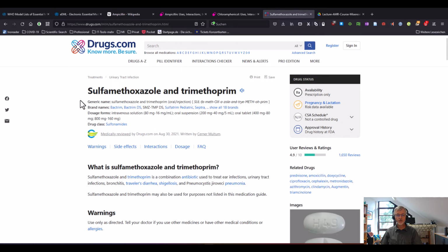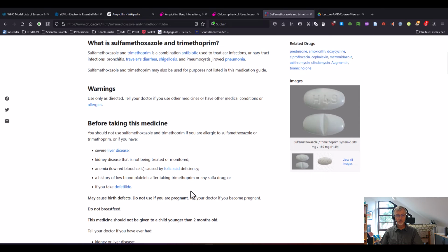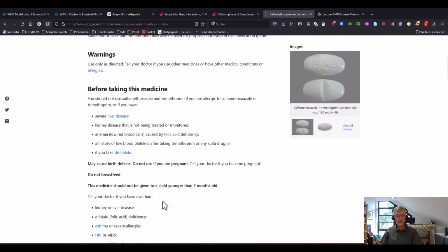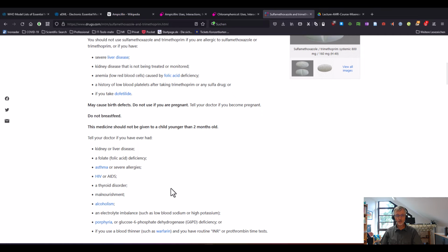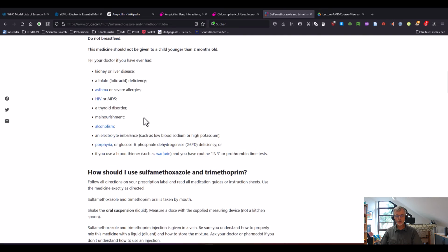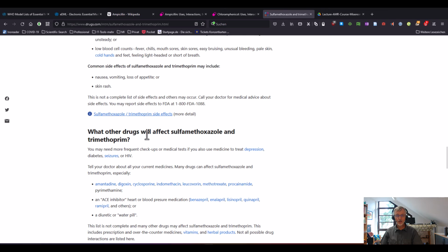So let's look at the general information. What is sulfamethoxazole? The warnings, what needs to be done before taking the medicine. So caution about liver disease, kidney disease, in case of anemia caused by folic acid deficiency, I need to be careful. There is more information on associated diseases where I have to talk to my doctor. So from this, you can learn that this is mainly patient information, what the side effects are, and the other drug interactions. So patients are very much informed.